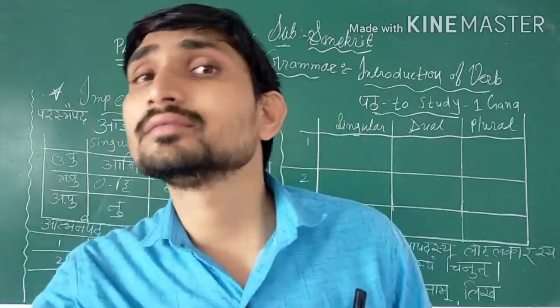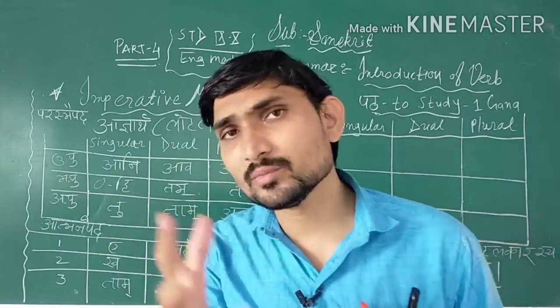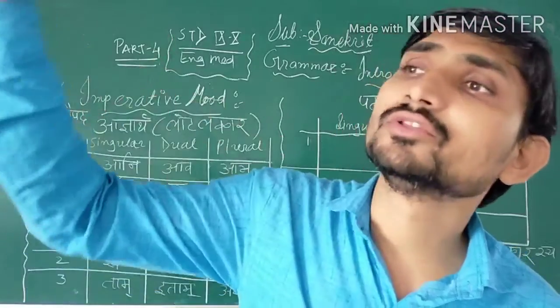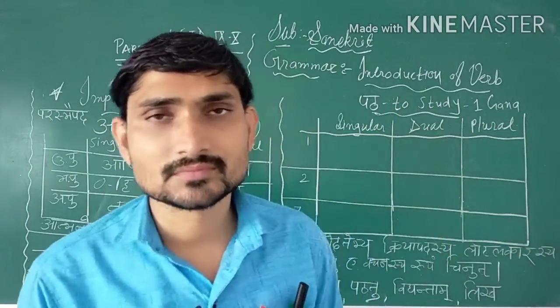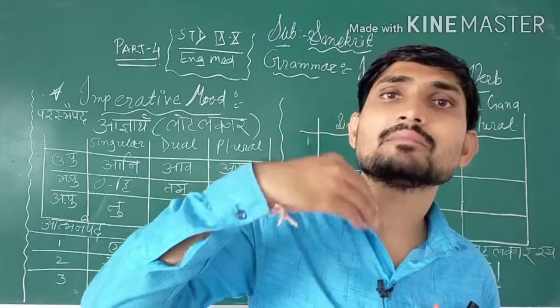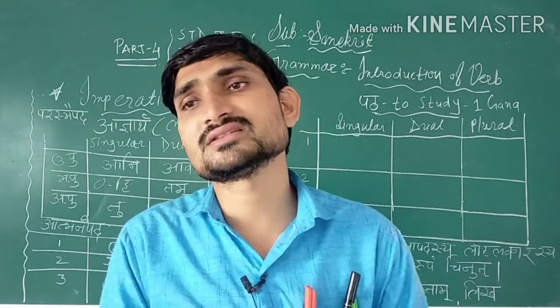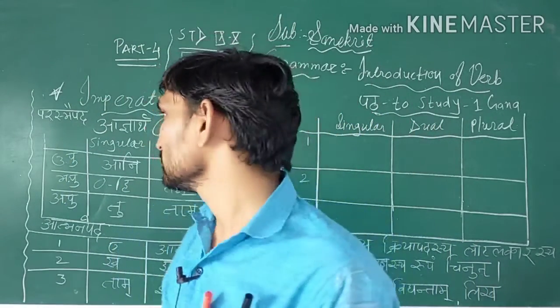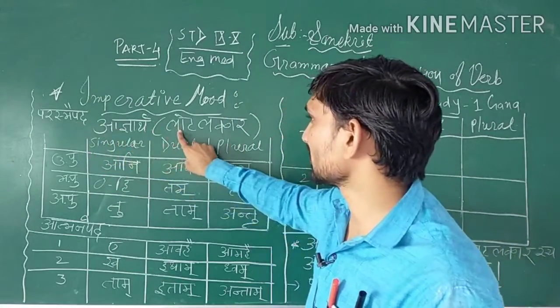Tam and ta. Understood? Next, tu, tam, antu. You have to say the same ani, then tu, tam, antu. This way you can remember this. Ani, av, a. He, tam, ta. Tu, tam, antu. This way you can remember this parasmaipada form. Yes, I have written here parasmaipada, agna, lodaka.